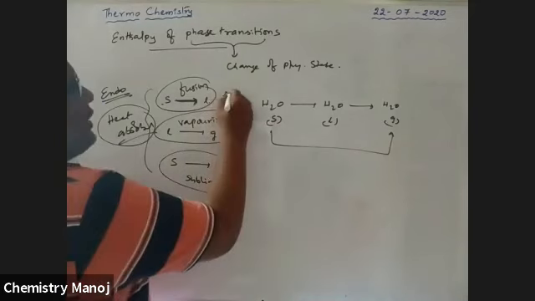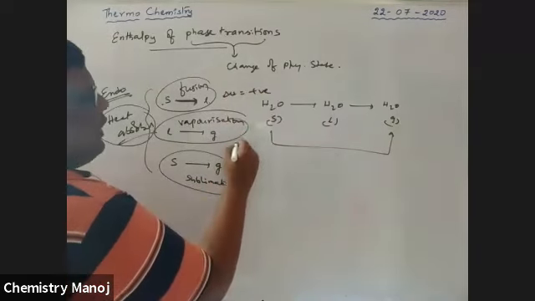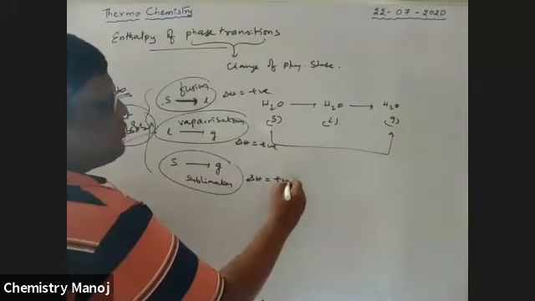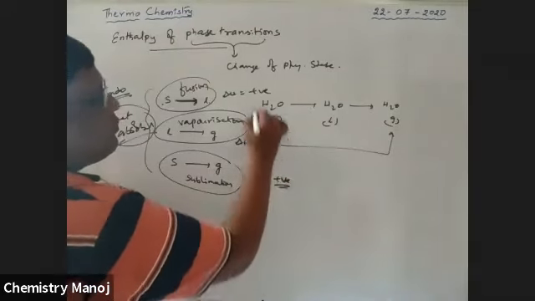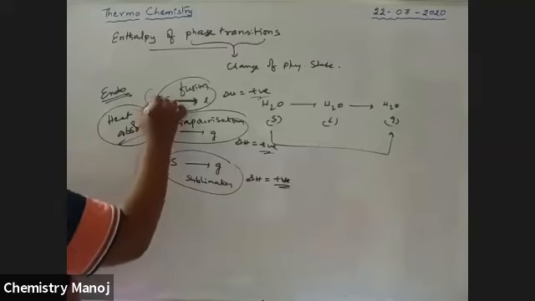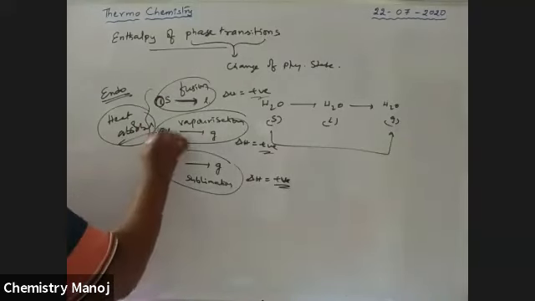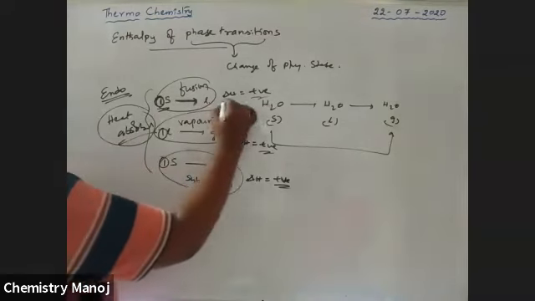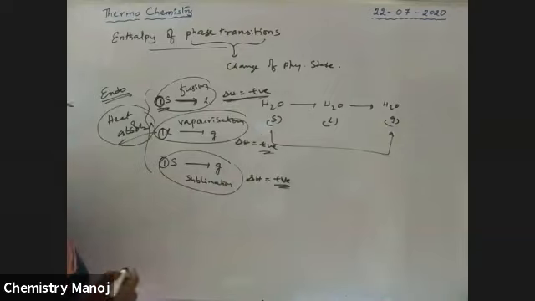Here delta H is positive. Here also delta H is positive. Here also delta H is positive, because all these are energy absorbed processes. These are always for 1 mole of solid or 1 mole of liquid, converting that 1 mole into another physical state. That is called enthalpy change. So it is for 1 mole, the enthalpy of sublimation or enthalpy of fusion.